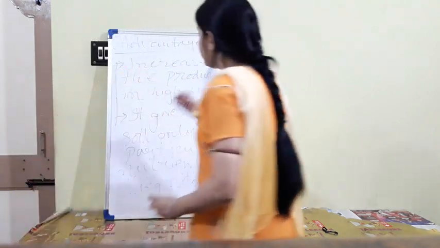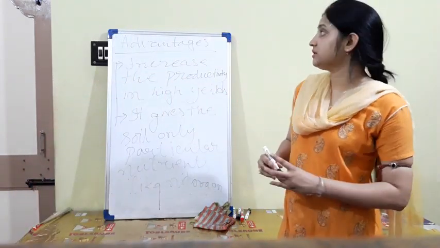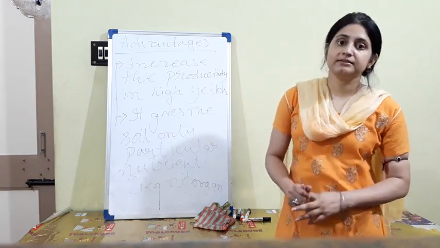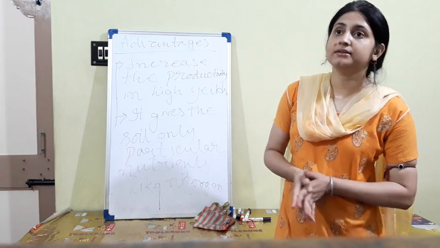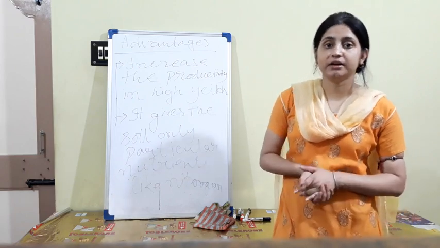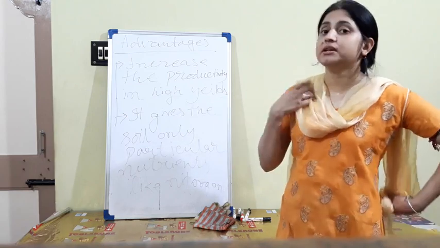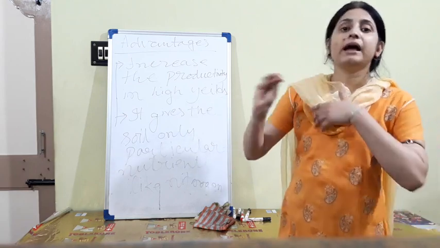Okay, so there are some advantages of using fertilizers. As it is a chemical substance, it is rich in a high amount of the nutrient, so it gives high productivity compared to the manure. And another one, it gives the soil only what it needs, there is no need of the others.